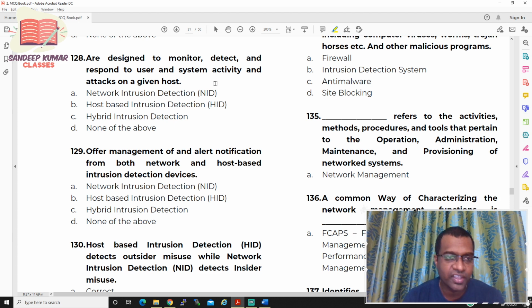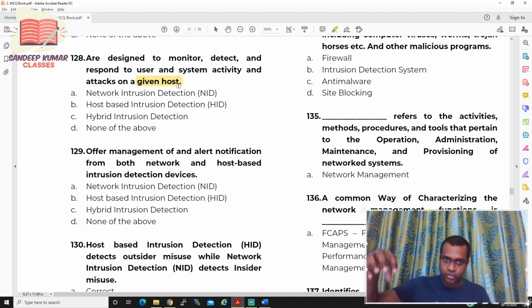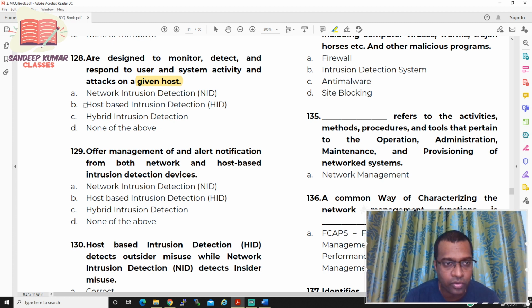If you see this particular thing, attack on a given host. In the earlier one, between hosts means between sender and receiver. On a given host means on a particular host. So the answer for question number 128 is host based intrusion detection system. It monitors, detects, and if it identifies any malicious software, it responds to that particular thing. So the answer for question number 128 is host intrusion detection system.